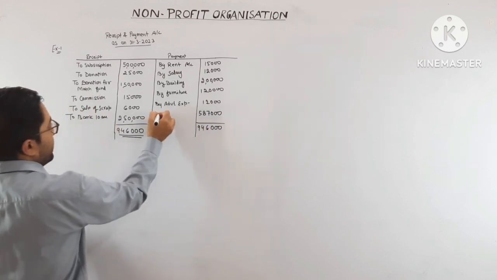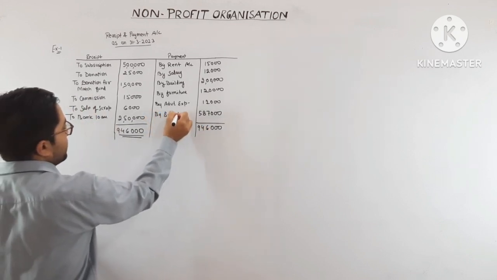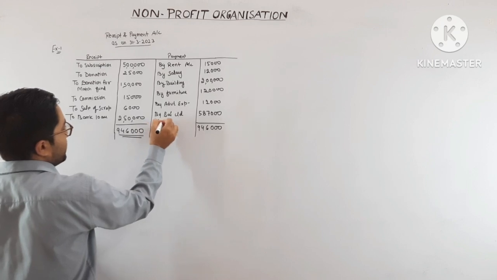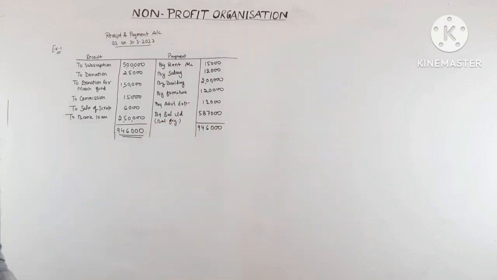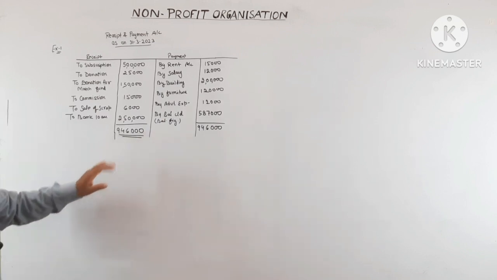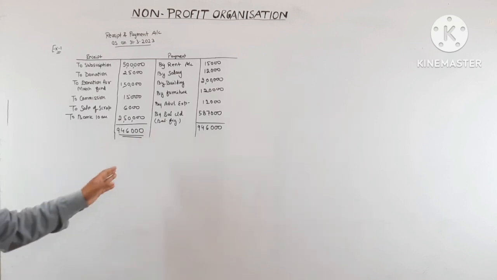This is the balancing figure, the closing balance of cash. So this is the receipt and payment account which is given in the question.